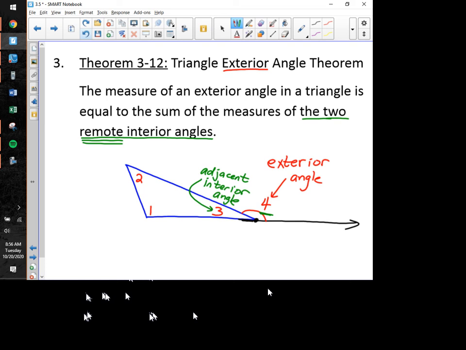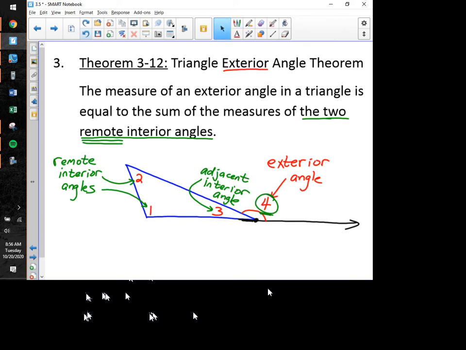That means that angle 1 and angle 2 are what we are going to call the two remote interior angles. Although you've got to be clear, it just depends on which exterior angle you're talking about. Remember, there were 6. But if we're dealing with angle 4, the two remote interior angles are angle 1 and angle 2. Those are the ones that are far away from angle 4. That's really where we're focused on.